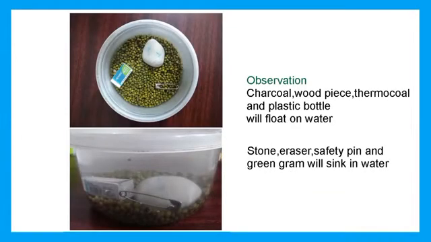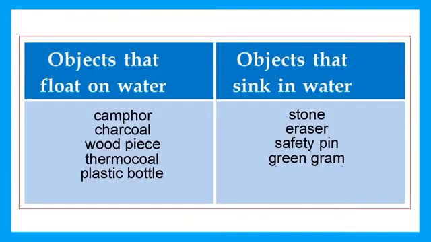Observation: charcoal, wood piece, thermocol and plastic bottle will float on water. Stone, eraser, safety pin and green gram will sink in water. Objects that float on water: camphor, charcoal, wood piece, thermocol, plastic bottle. Then objects that sink in water: stone, eraser, safety pin, green gram.